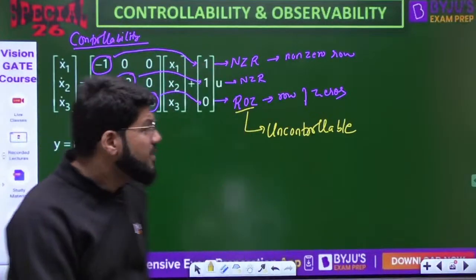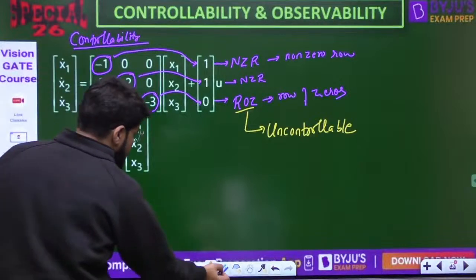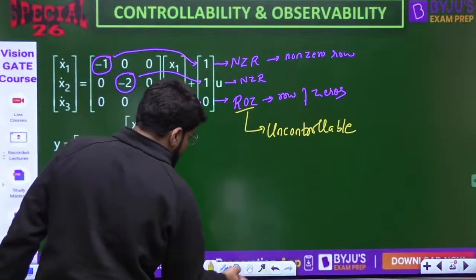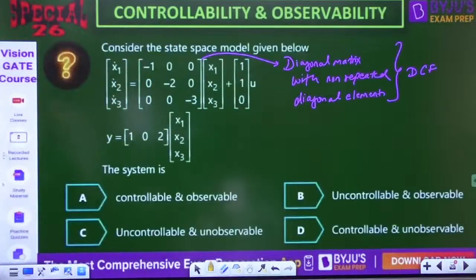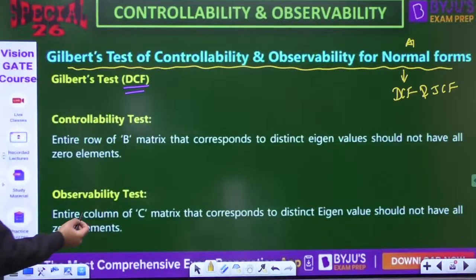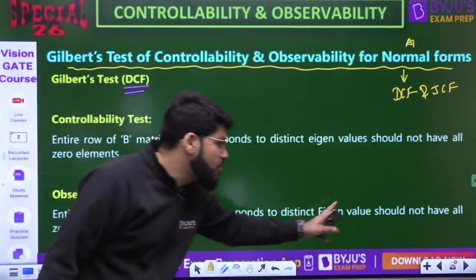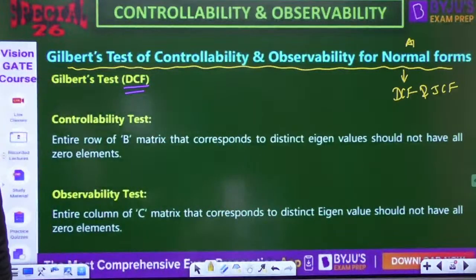Okay, then what about observability? Let's explain observability here itself. For observability, let's read the test first. The entire column of the C matrix that corresponds to distinct eigenvalues should not have all 0 elements.